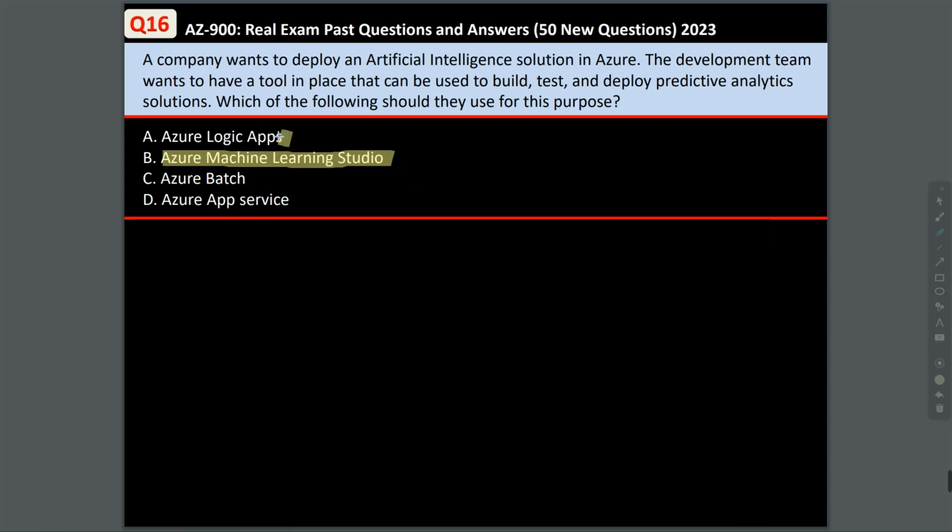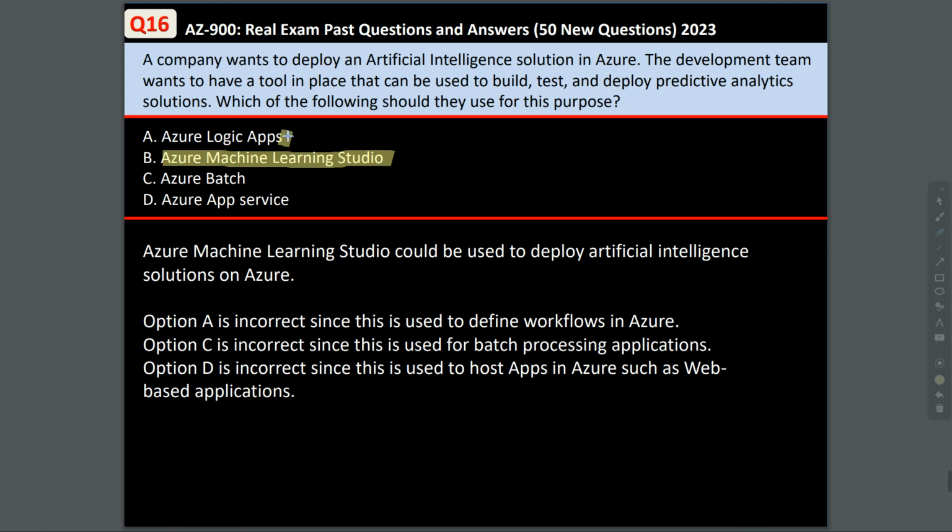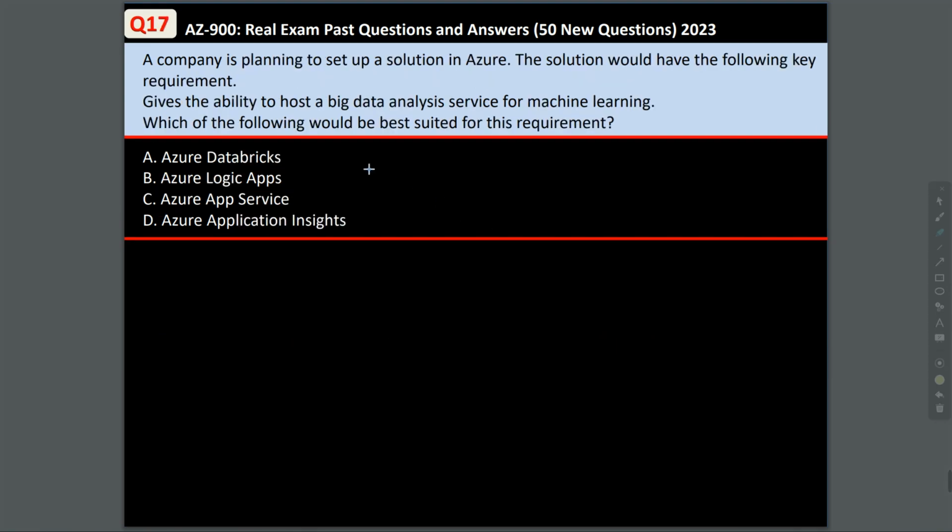Option A is incorrect since this is used to define workflow in Azure. Option C, Azure Batch, is used for batch processing applications, and option D, Azure App Services, is used to host web-based applications on Azure.